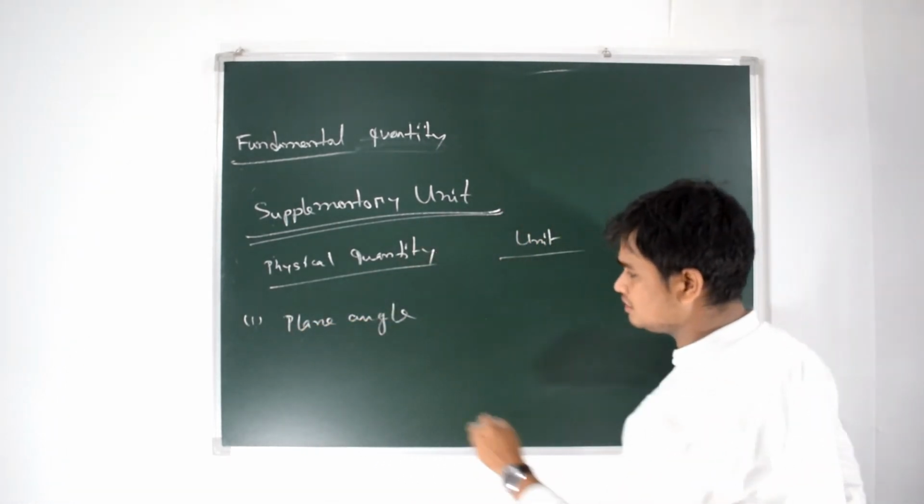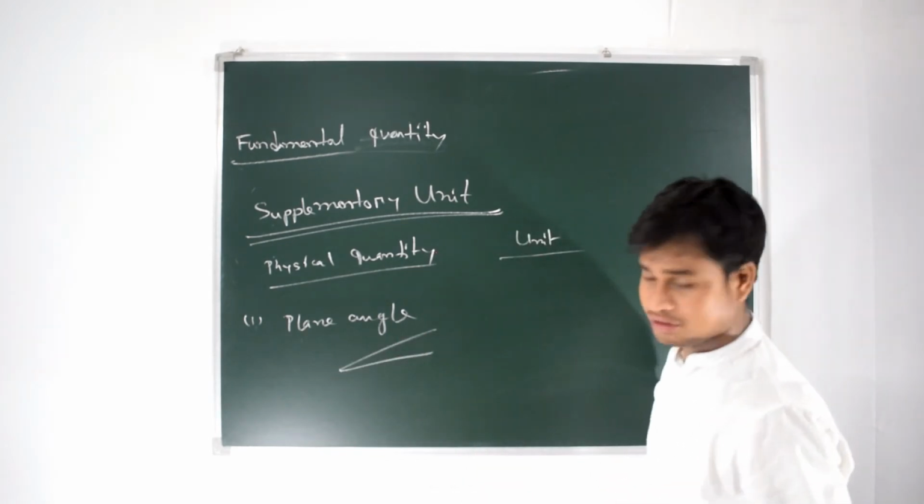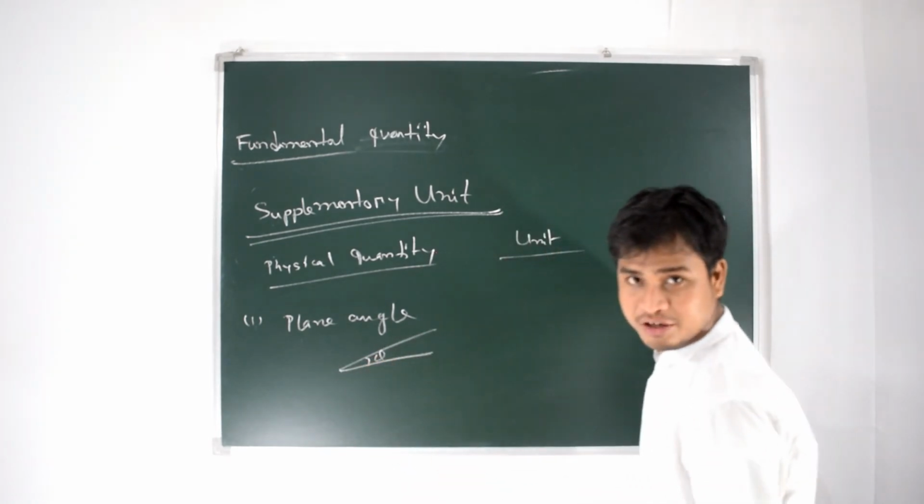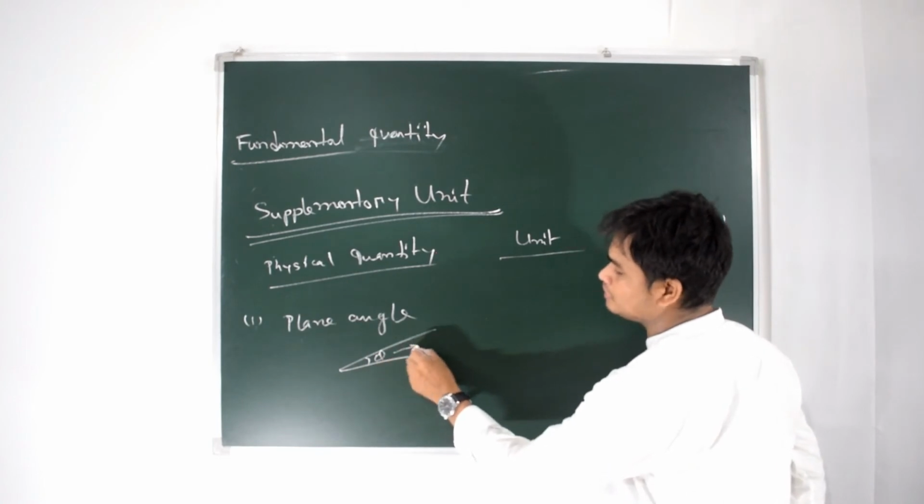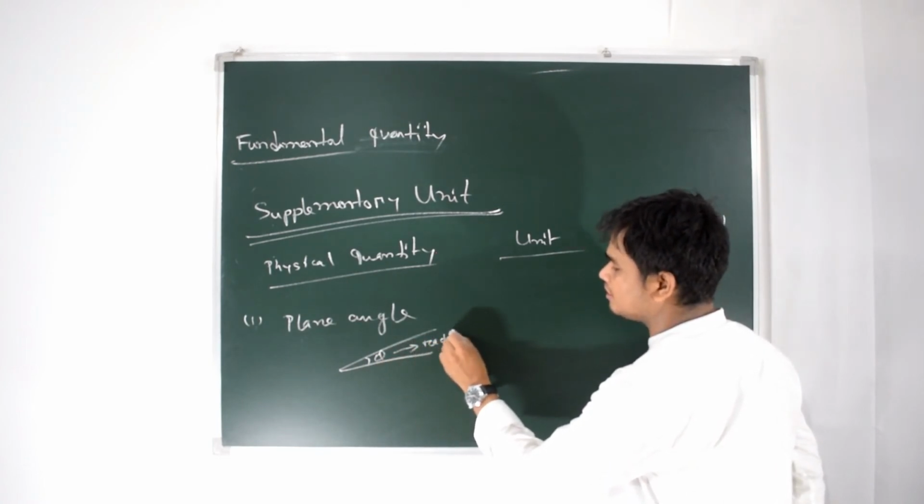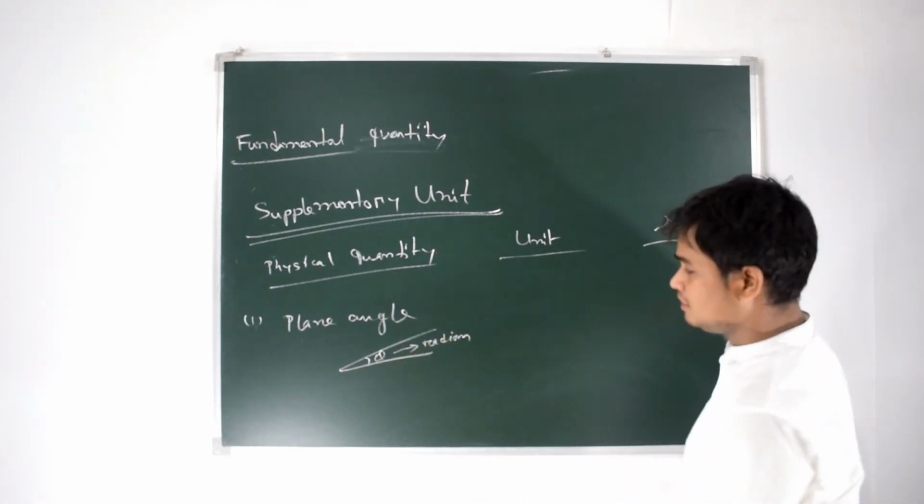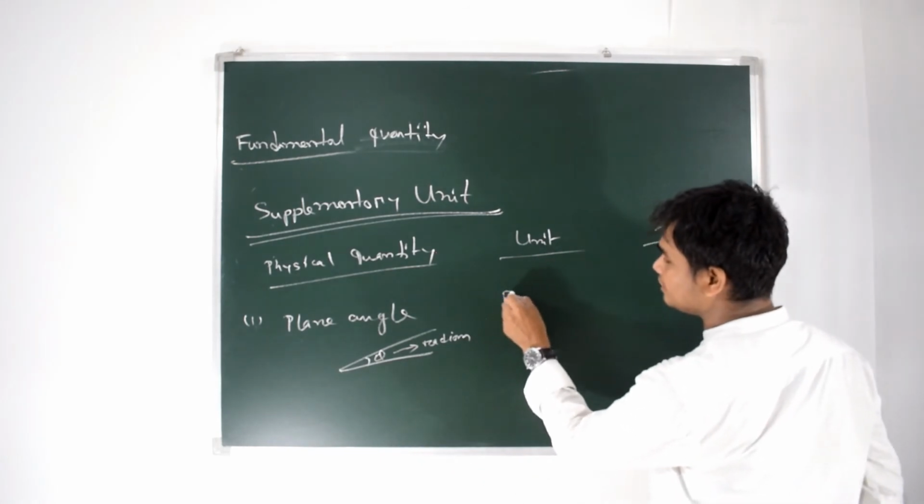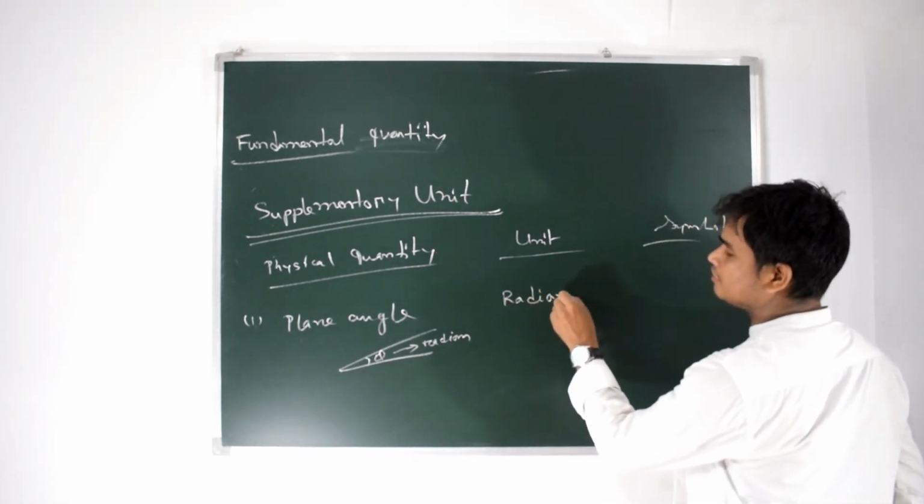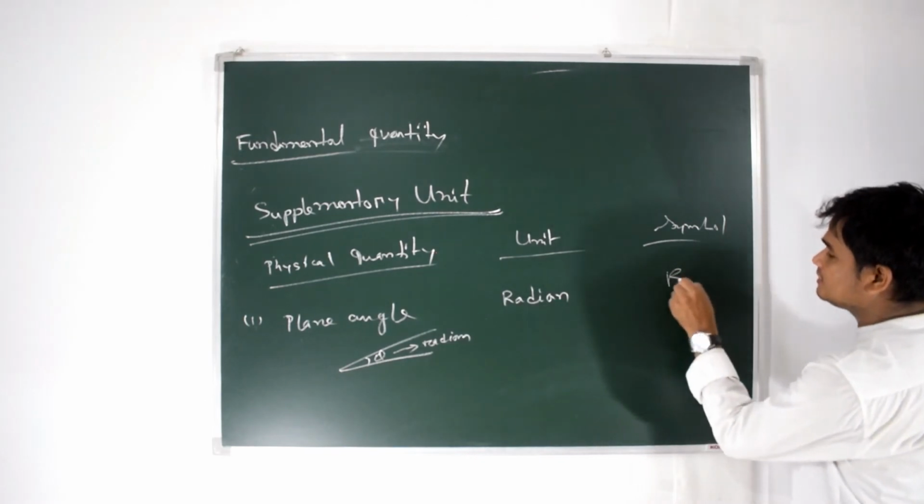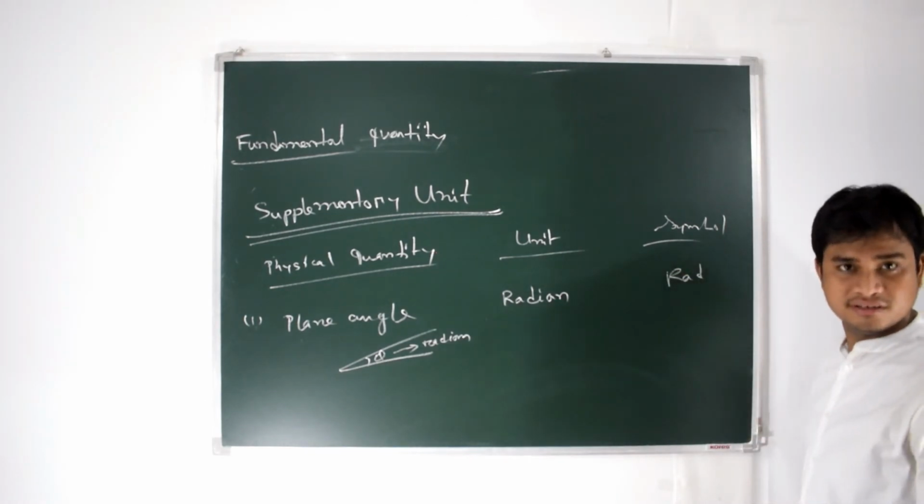You know plane angle? This is plane angle, the angle theta. What is the measurement of theta? We used it in class 10. That is radian. Therefore the unit is radian, and it is symbolized as rad.